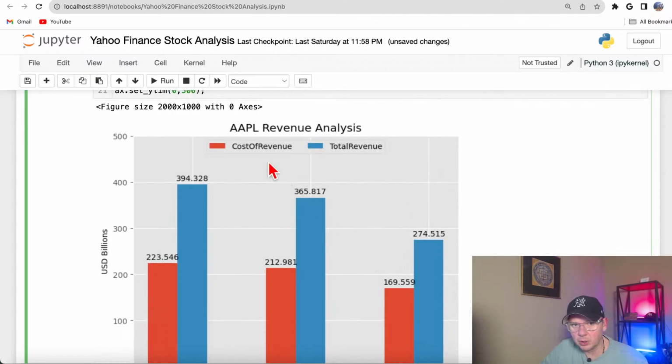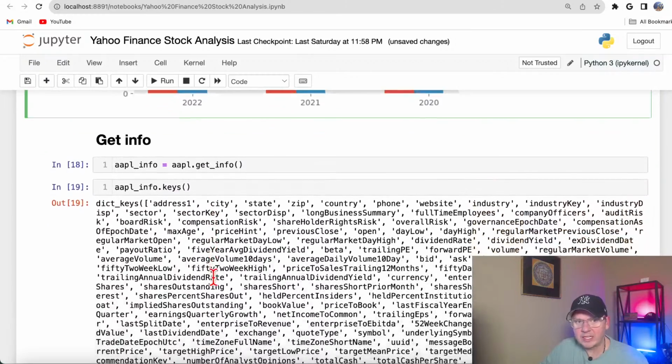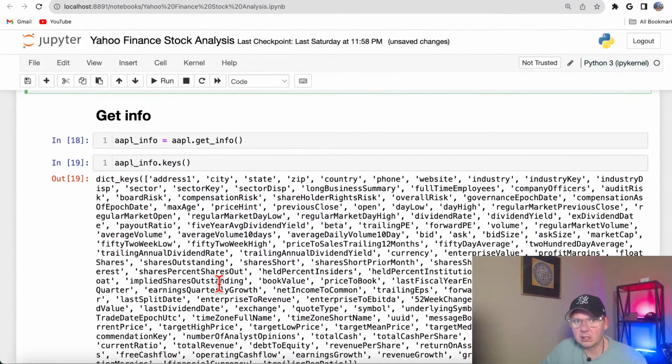And here we could plot cost of revenue versus total revenue. So you see, that's kind of cool. So you could compare these two. Obviously you want to see that total revenue should be higher than cost of revenue. That's the whole idea behind running a business. And again, what we could see is that total revenue is going up and up: 2020, 2021, 2022. So Apple's doing okay.